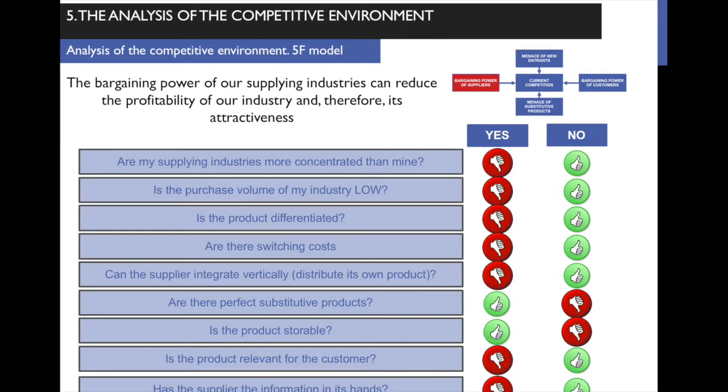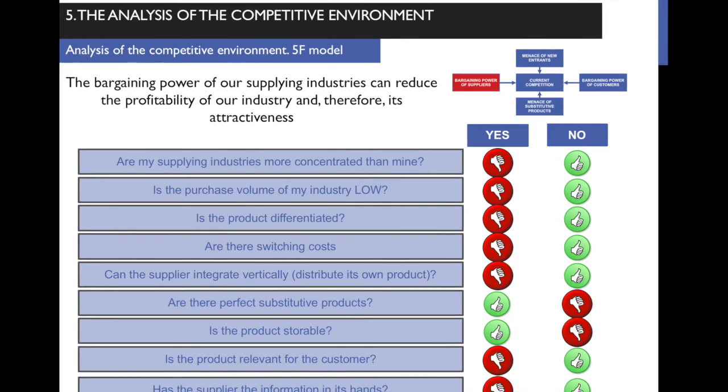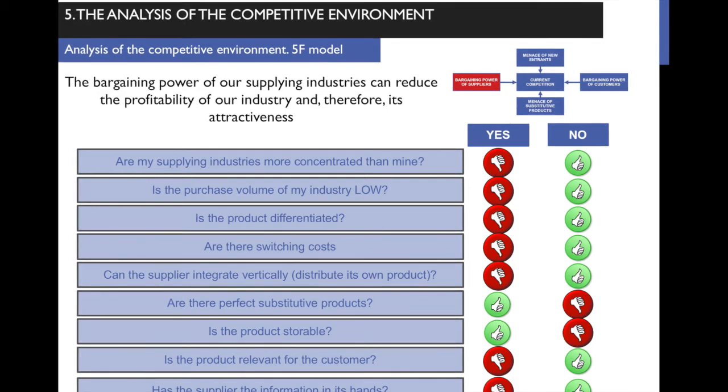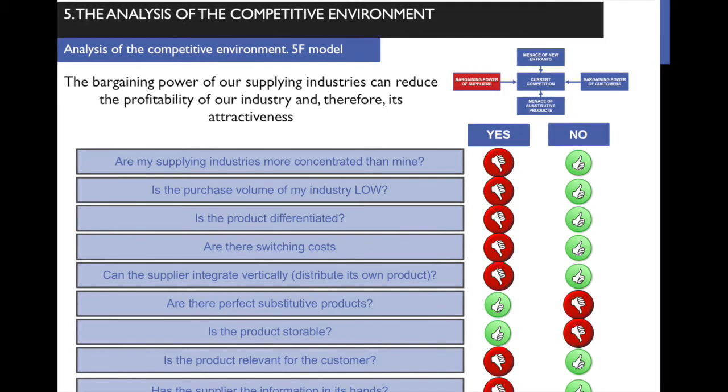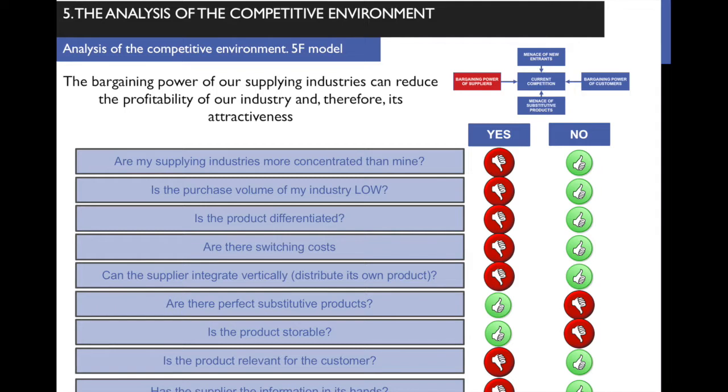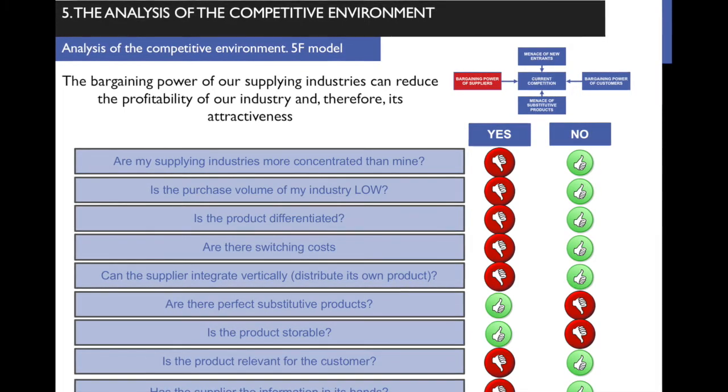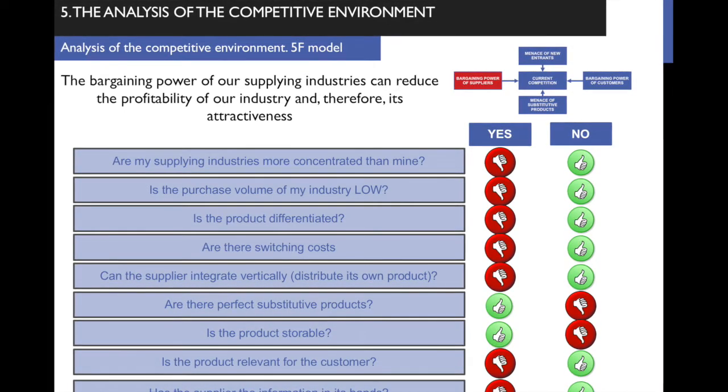So in fact, it's the supplying industry that has got bargaining power here. Is the product storable? If the product can be stored easily, then it's the customer who has got bargaining power. But if the product cannot be stored, then it's the supplier who has got bargaining power. Why?